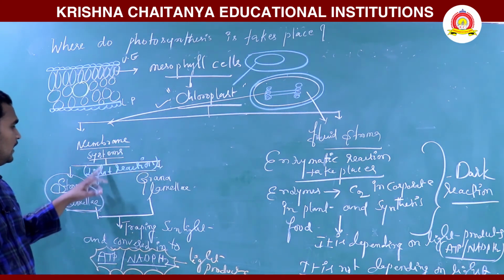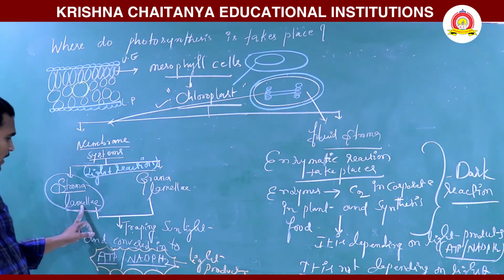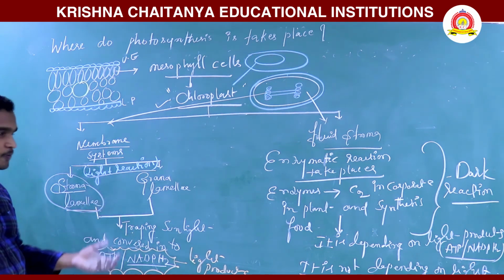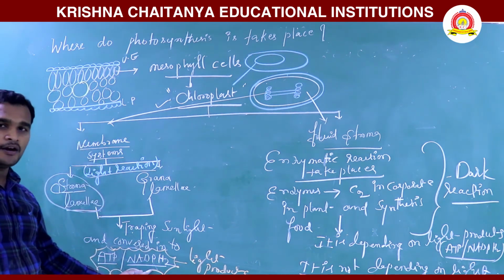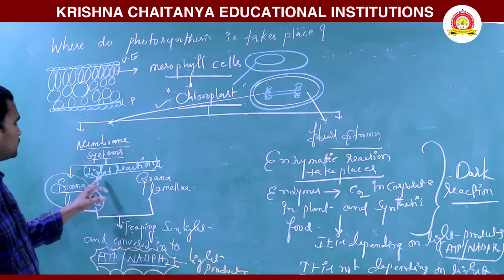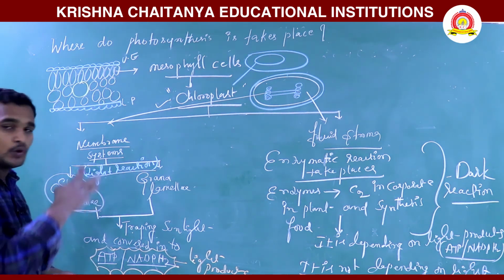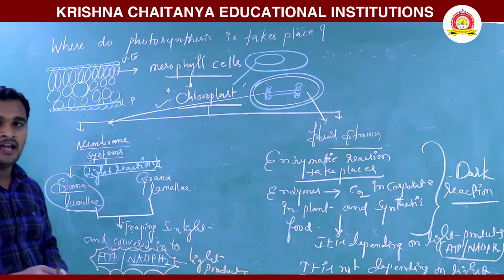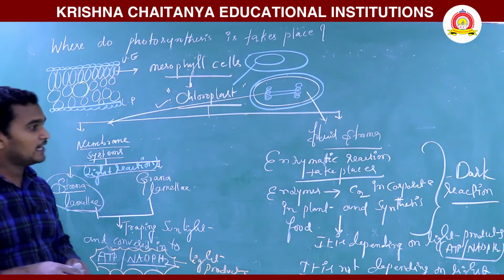In the membranal system, the stroma lamellae and grana lamellae are responsible for trapping the sunlight energy and converting it into ATP and NADPH. These are light products. That's why it is called a light reaction, since it is driven by light absorption.